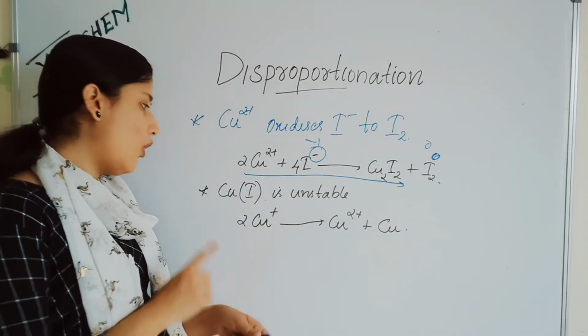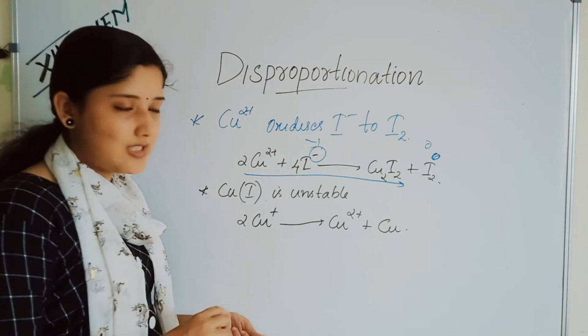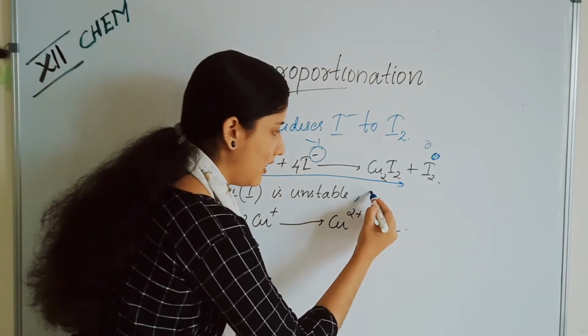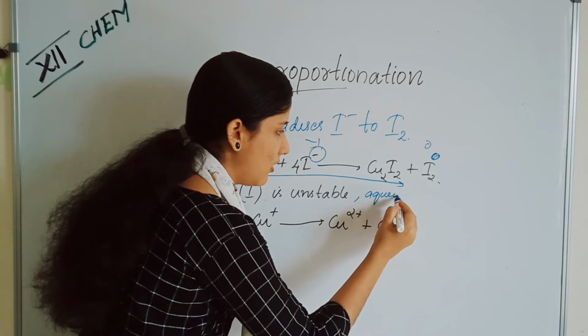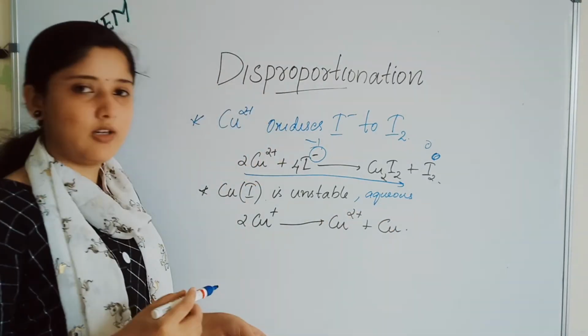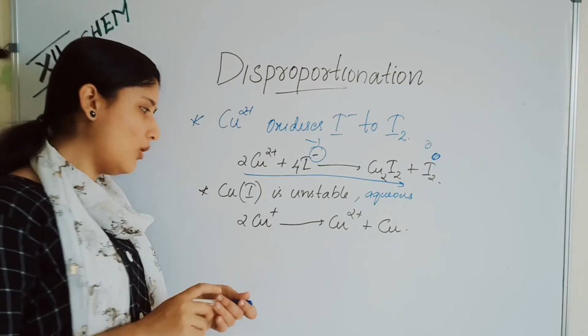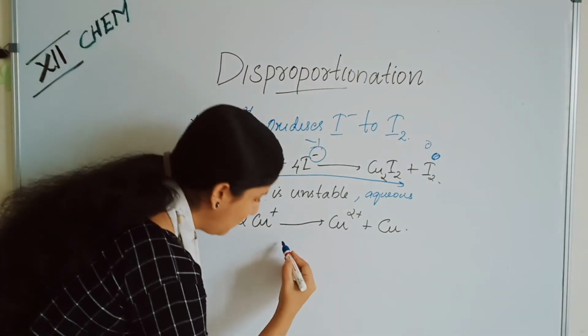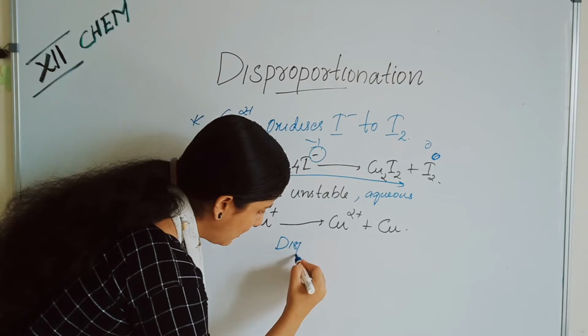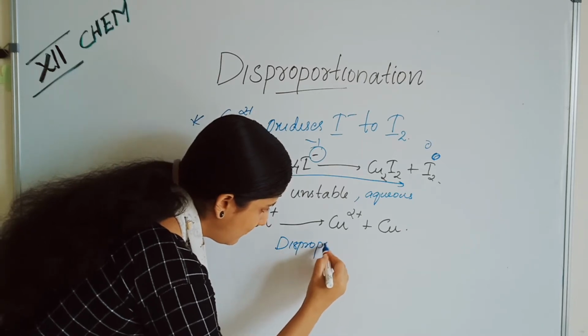Copper in the +1 oxidation state is unstable in aqueous solution. So it undergoes disproportionation.